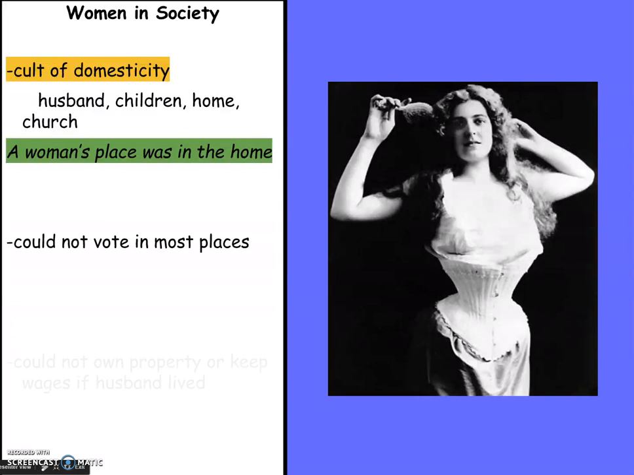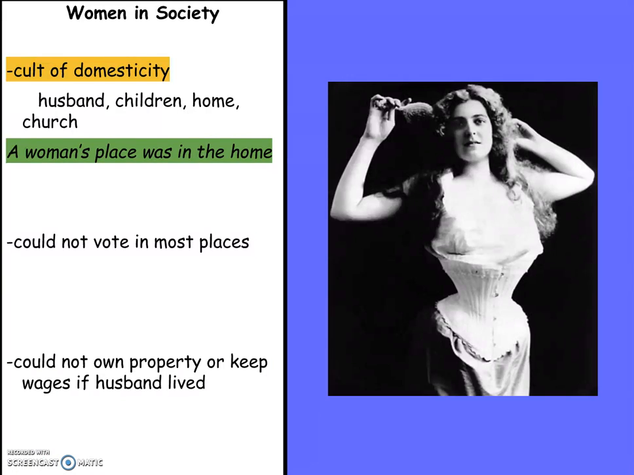They could not vote in most places, and they could not own property or keep wages. That means they couldn't have a job if their husband was alive. If their husband was not alive, then it was acceptable, but for the most part, that was not practiced. They were supposed to be in the home.